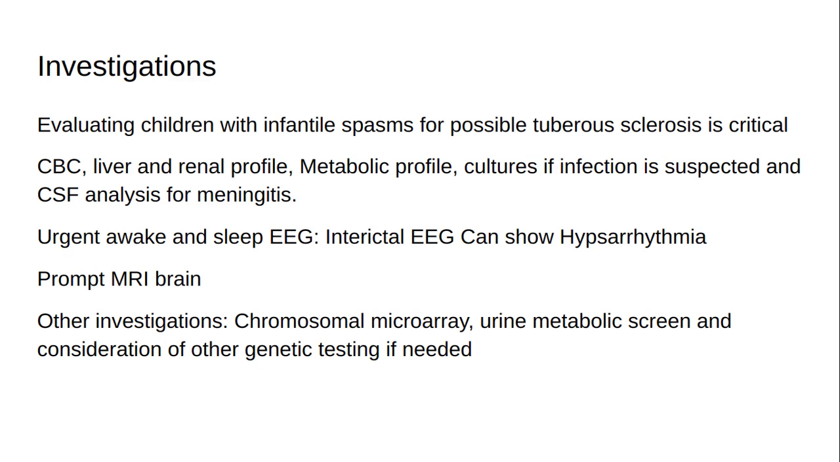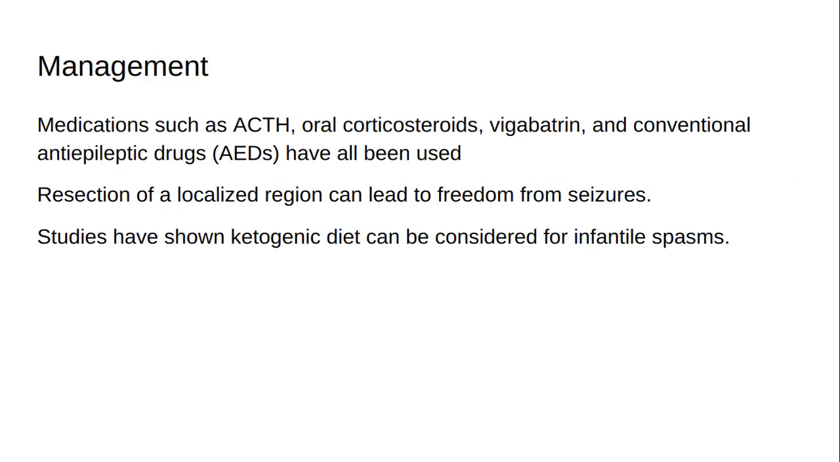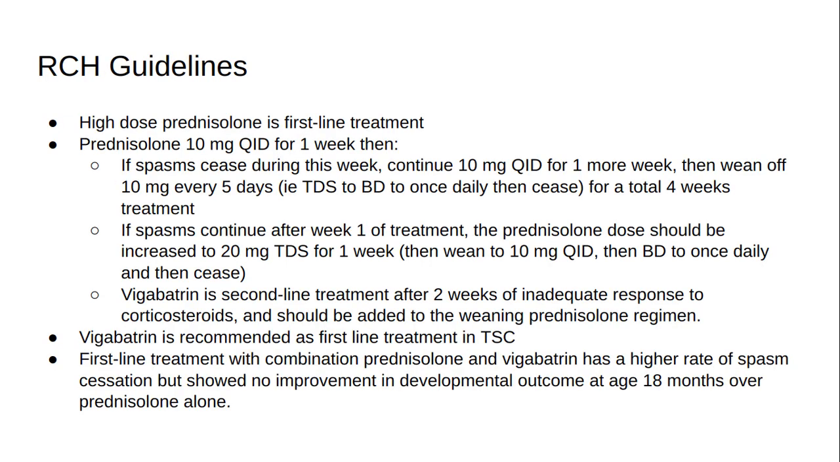Imaging studies should be obtained before starting ACTH or steroid therapy. Prompt MRI brain. Other investigations for underlying etiology, if unknown, include chromosomal microarray, urine metabolic screen, and consideration of other genetic testing. Medications such as ACTH, oral corticosteroids, vigabatrin, and conventional antiepileptic drugs have all been used. In some patients, resection of a localized region can lead to freedom from seizures. Studies have shown ketogenic diet can be considered for infantile spasms, according to RCH Guidelines for infantile spasm management.